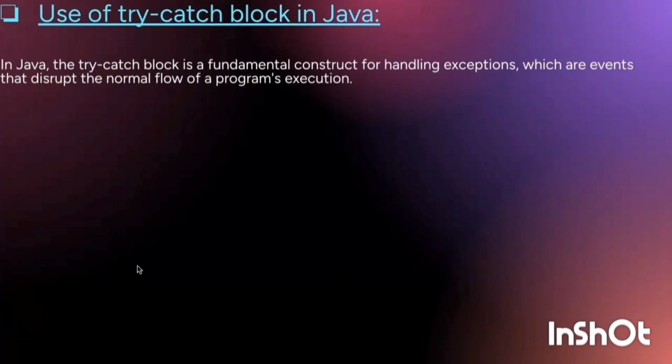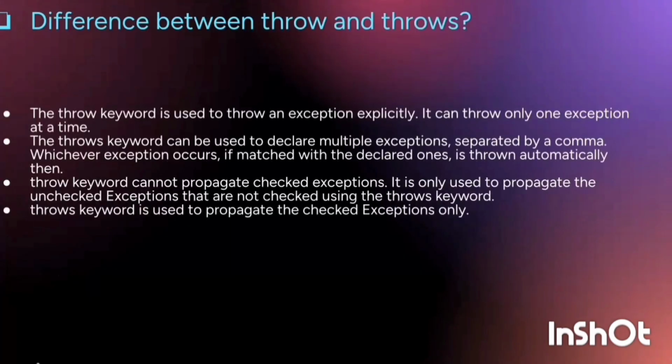Next is, what is the use of the try-catch block in Java? In Java, the try-catch block is a fundamental construct for handling exceptions, which are events that disrupt the normal flow of program execution. So, there are try and catch blocks which handle the exception. Now, what is the difference between throw and throws? The throw keyword is used to throw an exception explicitly. It can throw only one exception at a time.